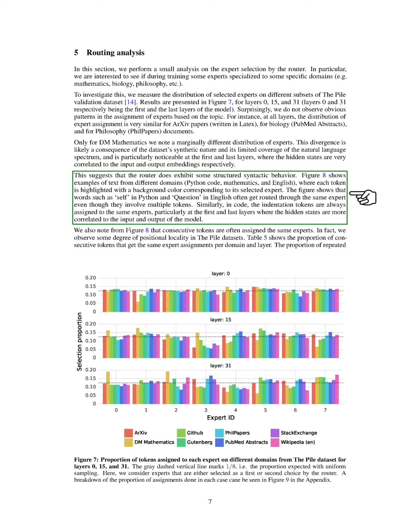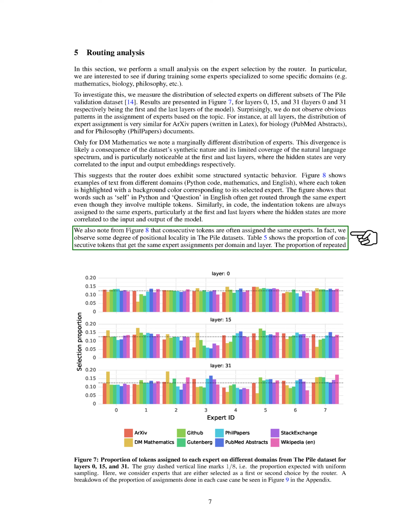Interestingly, we found that the model does show some structured behavior in terms of syntax. For example, words like self in Python and question in English often get routed through the same expert even though they involve multiple tokens. Also, in code, the indentation tokens are always assigned to the same experts.